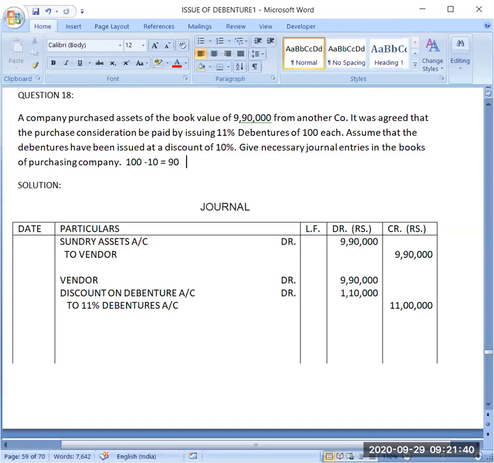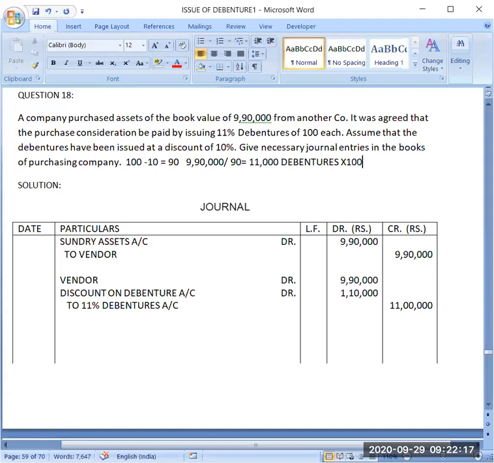Now the number of debentures will be how much? 9,90,000 divided by 90, it will come 11,000 debentures. If I multiply this 11,000 by 100, means face value, so I will get 11 lakh amount in debentures.